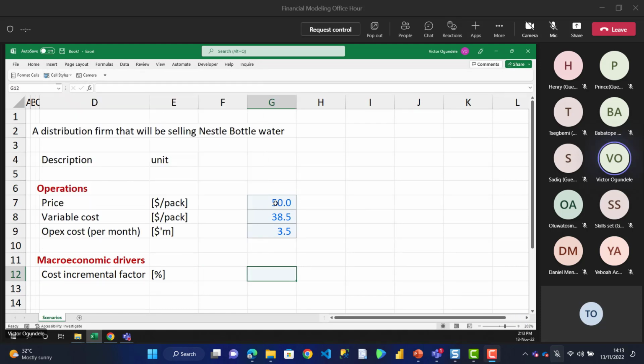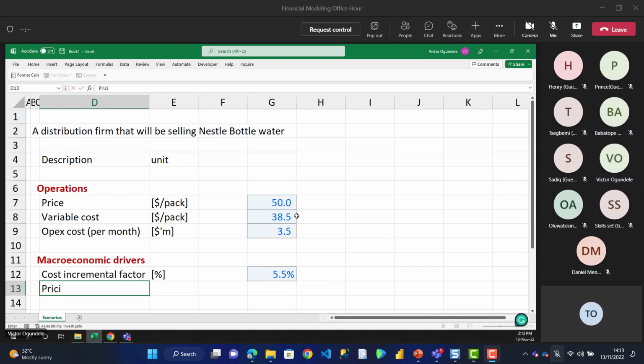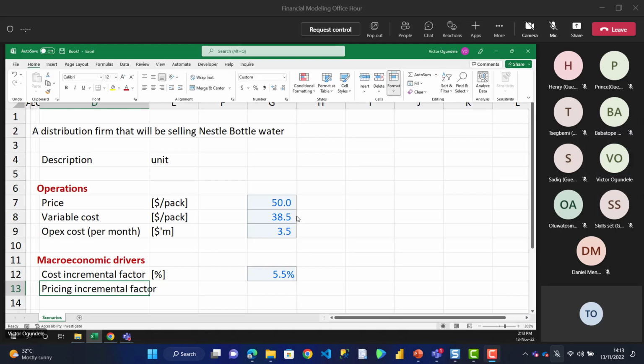Just for the purpose of our training, I'm just going to put a random percent there. Yes. So let me say that would be 5.5. Right. Then we definitely are going to need our pricing incremental. So let me work smart. Let me duplicate this and change the cost to pricing incremental factor.